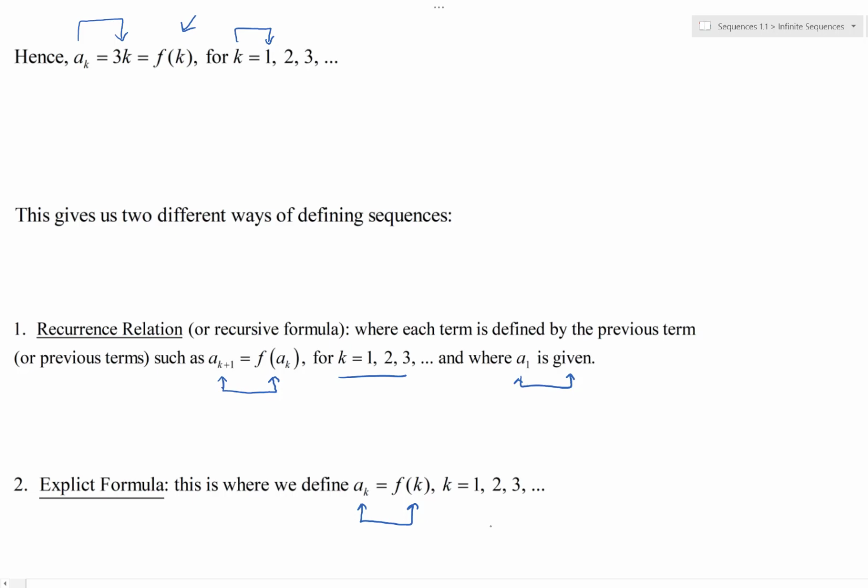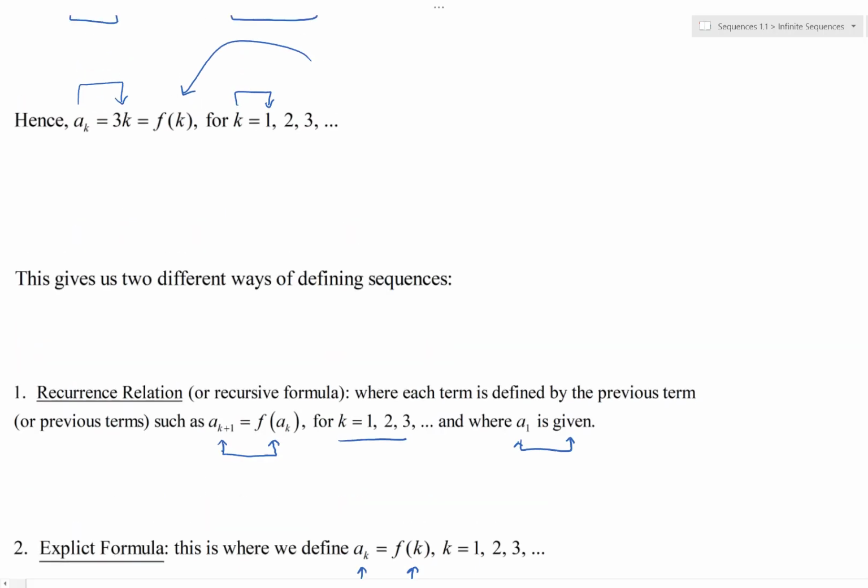then guess what? We should be able to say what that kth term is, that a sub k, and that's when we refer to the way of defining it or describing it as an explicit formula. Again, it's a sequential formula, not a continuous formula because k is 1, 2, 3, and so on.